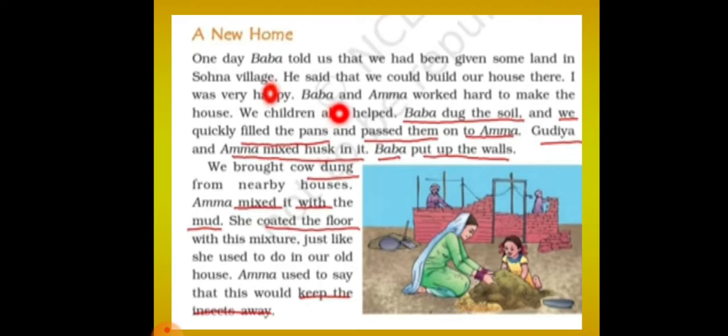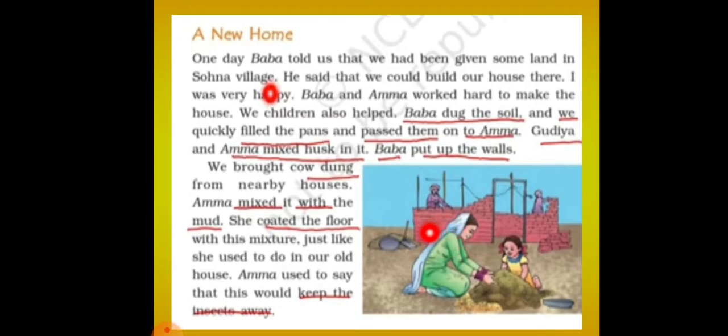So now who is working to build the house there? Baba and Amma worked hard to make the house. Not only Baba and Amma, we children also helped. Baba dug the soil and we quickly filled the pans and passed them on to Amma. Gudiya and Amma mixed husk in it. Baba put up the walls. You can see in this picture Amma, Chetan Das' sister, his father and Chetan Das all working together to build a house.